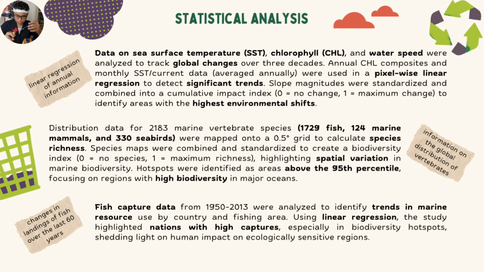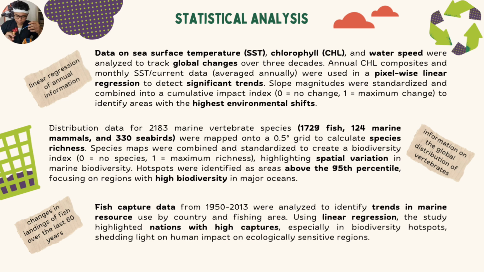Okay, second method is a statistical analysis. Data on sea surface temperature, SST, chlorophyll, and water speed were analyzed to track global changes over 3 decades. Annual chlorophyll composite and monthly SST and current data averaged annually were used in a pixel-wise linear regression to detect significant trends. Slope magnitudes were standardized and combined into a cumulative impacts index, 0 no change, 1 maximum change, to identify areas with the highest environmental shifts.